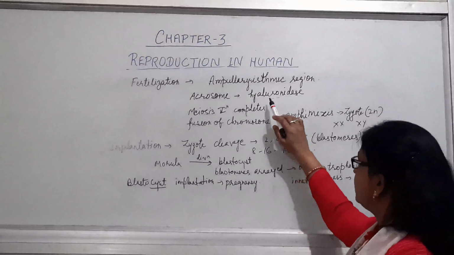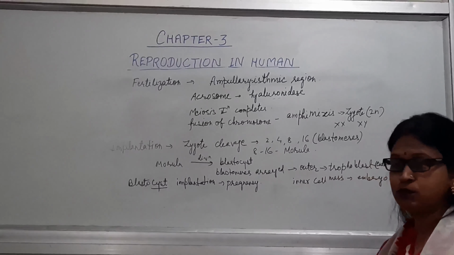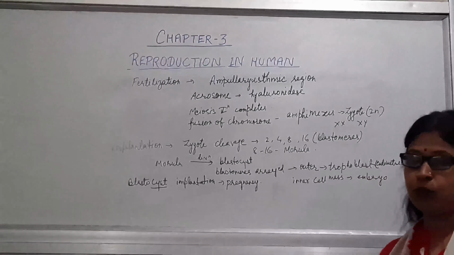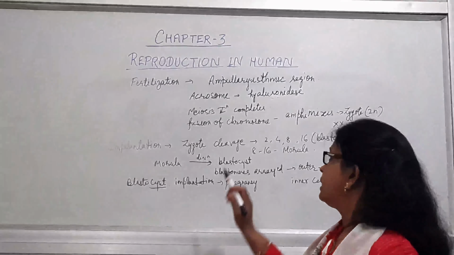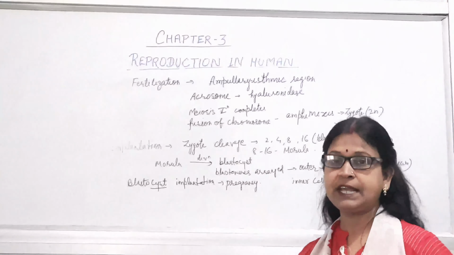Now meiosis 1 will complete, and the secondary oocyte and second polar body will be formed. Now the fusion of nuclei will take place, that is known as karyogamy, and that will be followed by fusion of chromosomes also, and this phenomenon is known as amphimixis, and this will lead to the zygote.